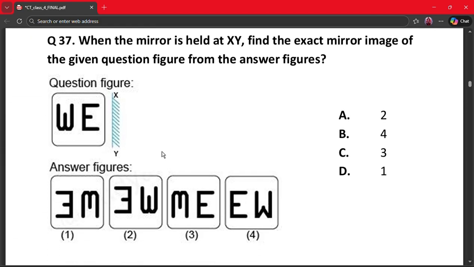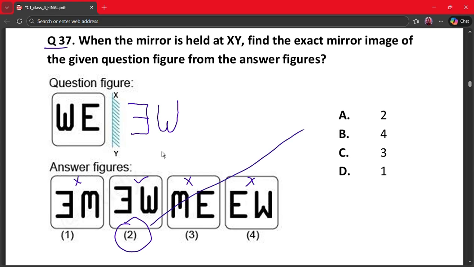Our next question is question number 37. When the mirror is held at XY, find the exact mirror image of the given question figure from the answer figures. So here the image will be something like this and W will obviously remain the same. So let's find this. Option 1 says no, this is wrong. Option 2, yes it can be. Option C, no. And option 4, no. So our correct answer is second one. So option A says 2, B says 4, C says 3 and D says 1. So our correct answer is option A.